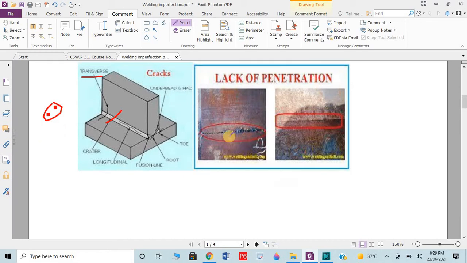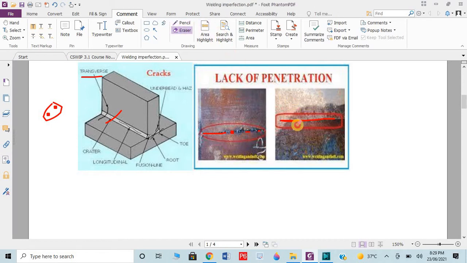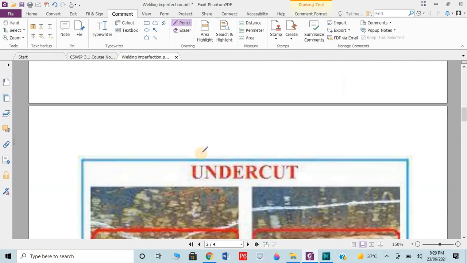What is penetration? If the welding is not penetrated in the welding groove, like these are the practical pictures you can see. Up to here, it's not completely penetrated. Then some penetration, some dots, some again gaps. Here you can see this is a root gap. This is completely unfilled. So we can say this is the lack of penetration in the root, right? You can see here the root is completely not welded.